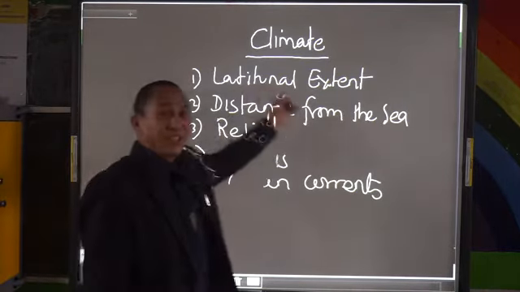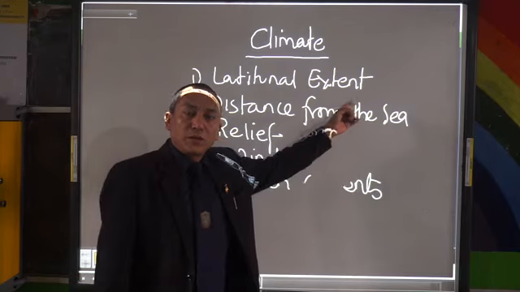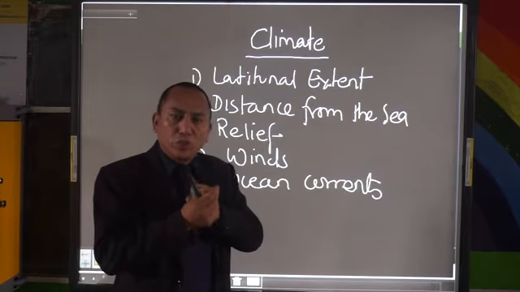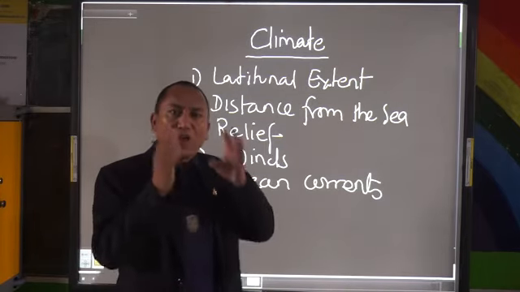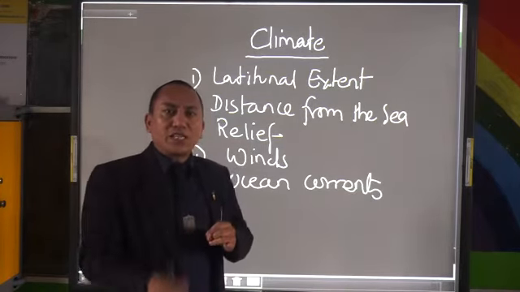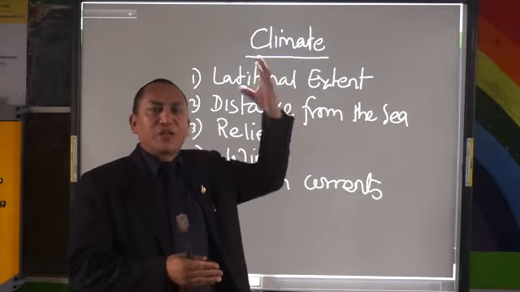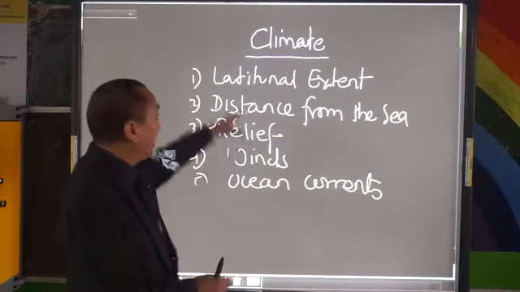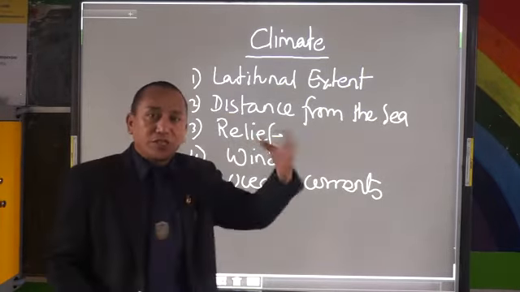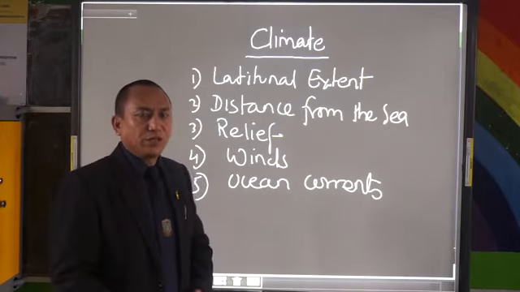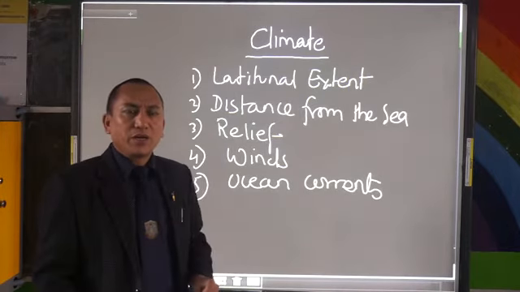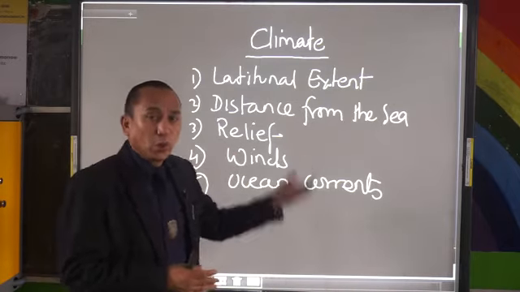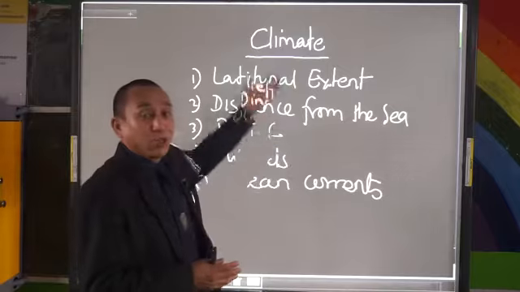The first factor we have is the latitudinal extent. If you see the 3 major heat zones, the torrid zone, the temperate zone, and the frigid zone are found in Asia, because Asia extends from 10 degrees south till 80 degrees north. So we have the hottest zone as well as the coldest zone. So you can see, it has a diverse climatic condition. From the hottest to the coldest weather conditions are experienced in Asia because of the latitudes. The lower the latitude, the warmer; the higher the latitude, the colder it gets.